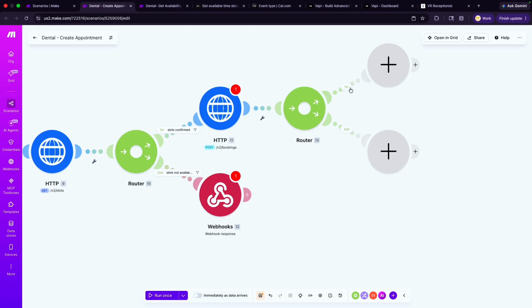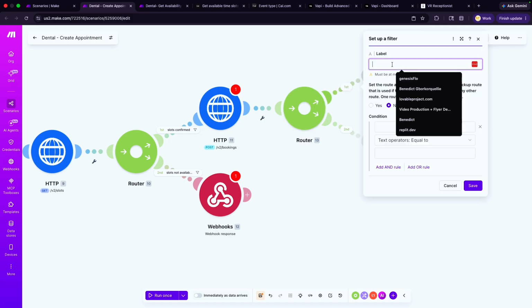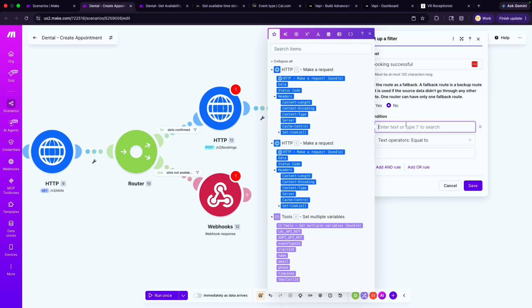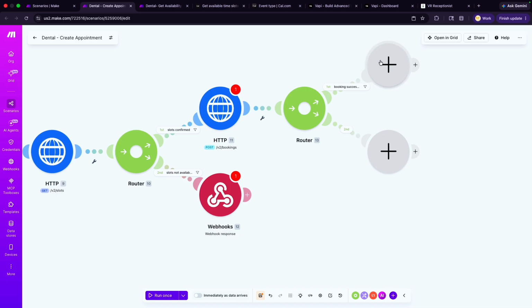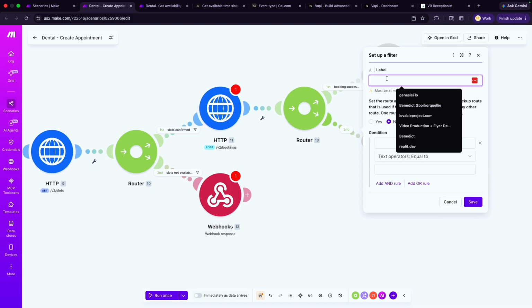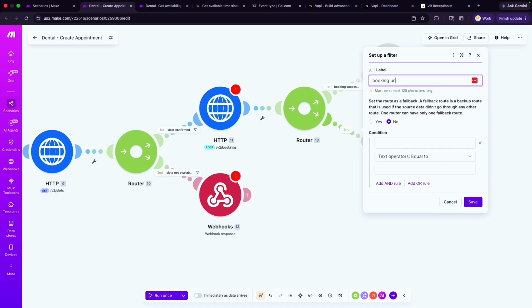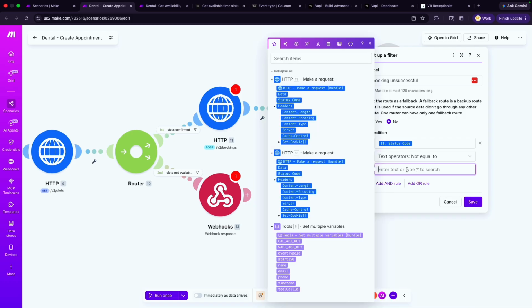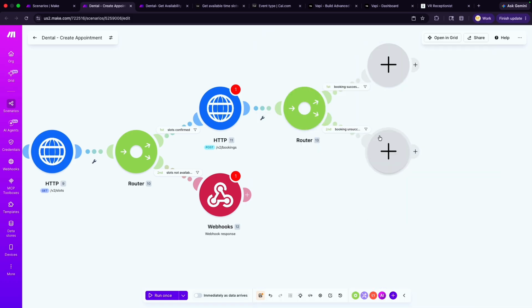So what we want is, if the status code, we want to set a parameter here. So status code, let's say if the booking is successful, and that is the status code is equal to 201, in this case, then we want to go here. Otherwise, if the booking is unsuccessful, that is the status code does not equal 201, then we want to go this route.